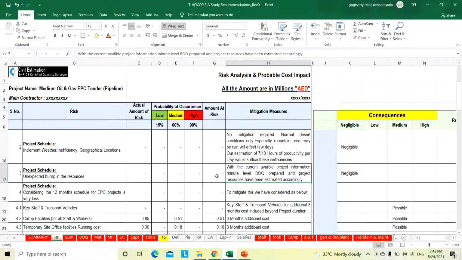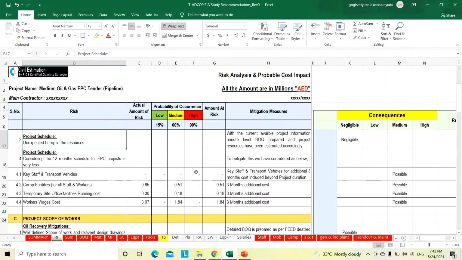As we discussed earlier, the given tender documents, drawings and specifications are almost final, nothing to change. The company has given written confirmation. Based on that, our estimators have prepared the BOQ, so nothing to worry, there are no unexpected bumps in the resources. Then, considering the 12 months duration for an EPC project, 18 months duration in the project is very less.